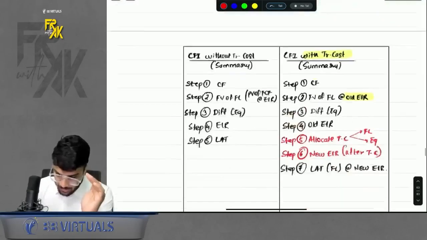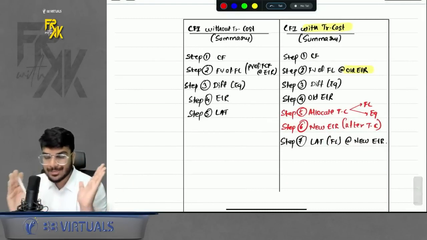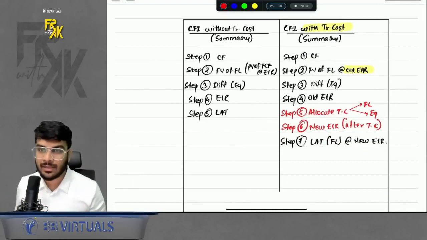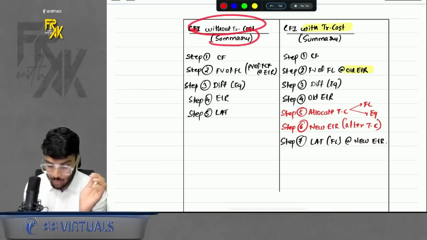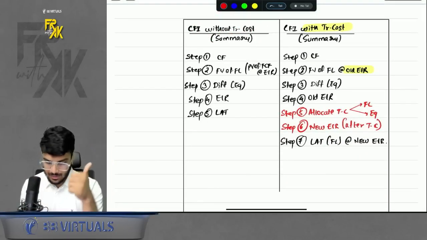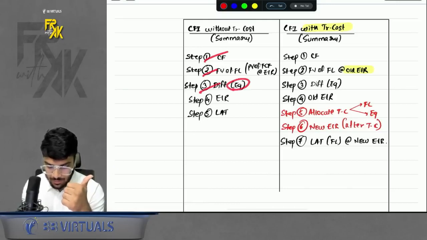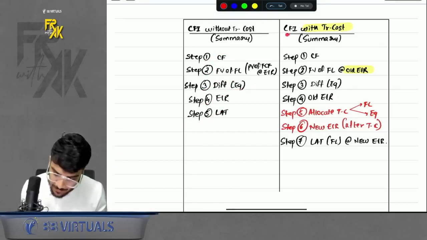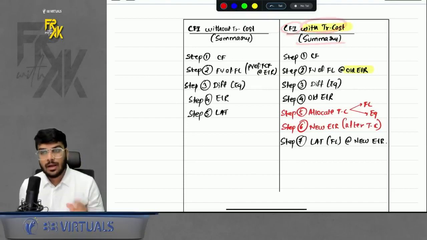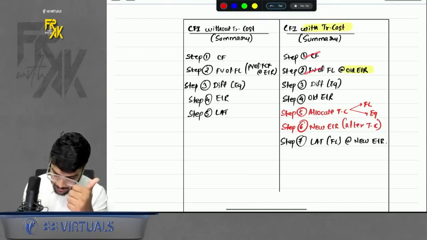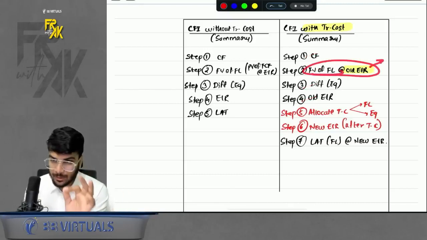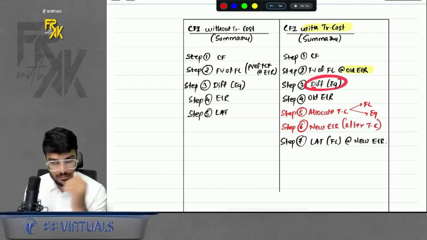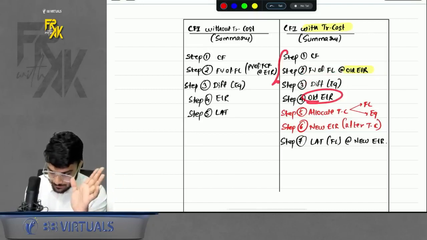Do remember that part. I also gave you a summary for 2 types of questions. One, CFI where there is no transaction cost, so only 5 steps: cash flow, fair value, difference, that is equity, EIR, LAT. Then CFI with a transaction cost. How many steps? 7 steps, because 2 steps are extra. So first, cash flow, fair value, difference, and old EIR. See, here when you are calculating the fair value, use the old EIR only. Then calculate the difference, that is equity, then write the old EIR. These 4 steps are common.